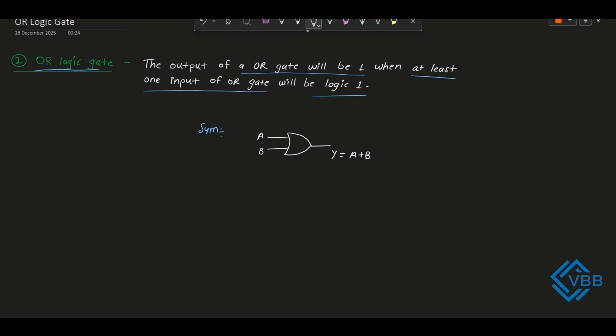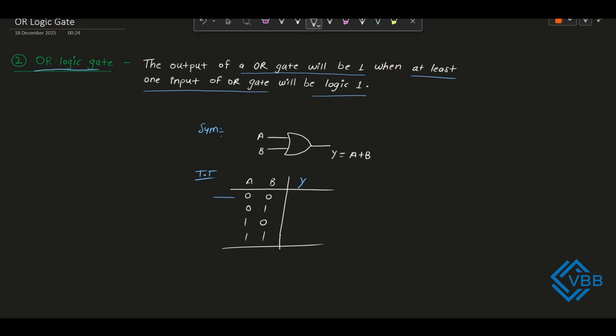Now let's draw the truth table for more clarity. As we know, we have two inputs. So how many possible input combinations will there be? 4, as we calculated for the AND gate. So what will those be? 0 0, 0 1, 1 0, and 1 1. Now we will see the input values in the truth table and write the corresponding output based on the OR gate functionality. According to the OR gate functionality, if any input of the OR gate is 1, then automatically the output will be 1. So we will first observe the input values.